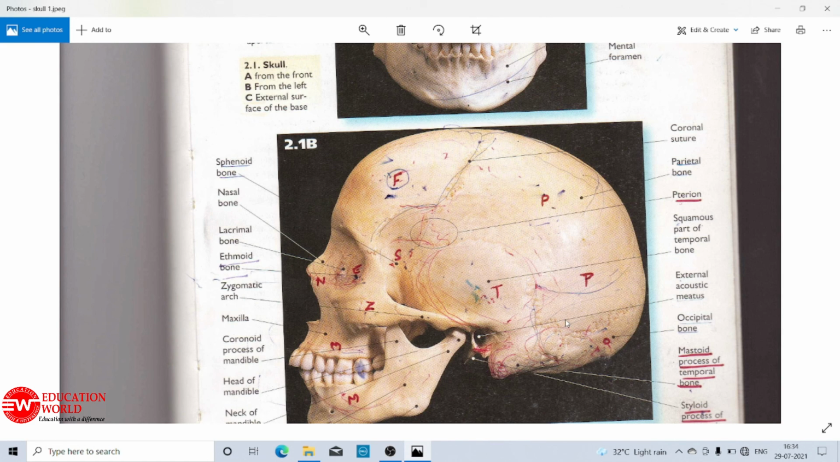So today I have discussed the first portion of the axial skeleton, the skull. In the next lecture, I will discuss the vertebral column and other parts of the axial skeleton.